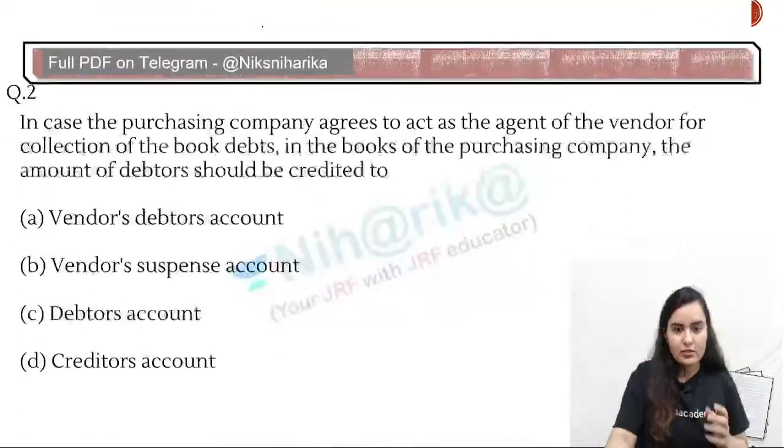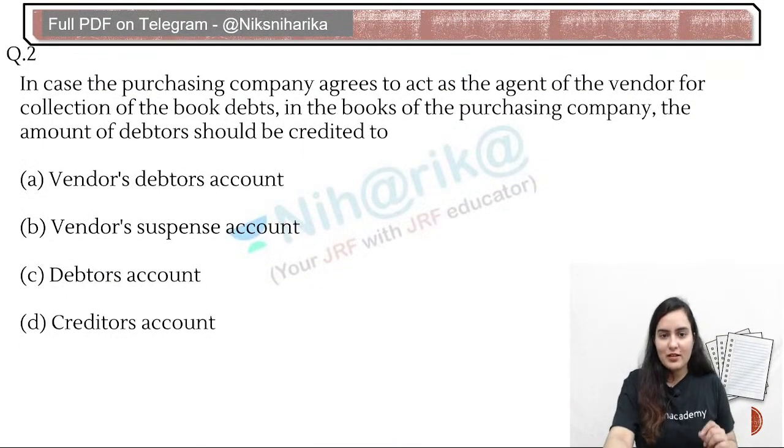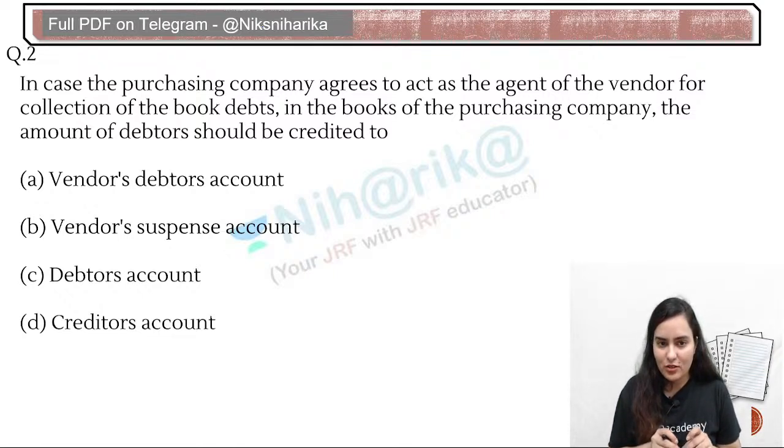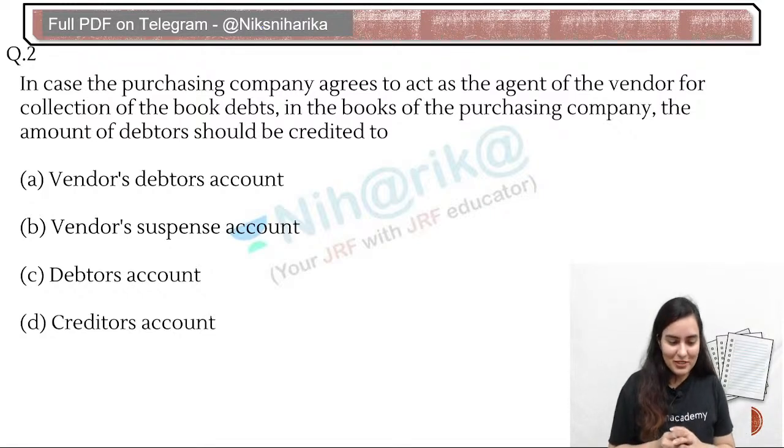Yes, okay. So other than RC, let's solve. In case of purchasing company agrees to act as an agent of the vendor for collecting of the book debts. In the books of the purchasing company, the amount of the debtor should be credited to. Any idea? Do you have any idea related to this question, or otherwise I will explain, don't worry.